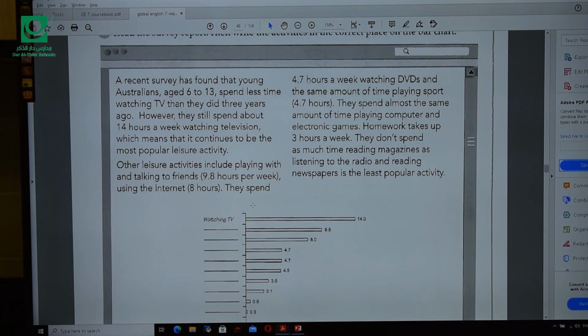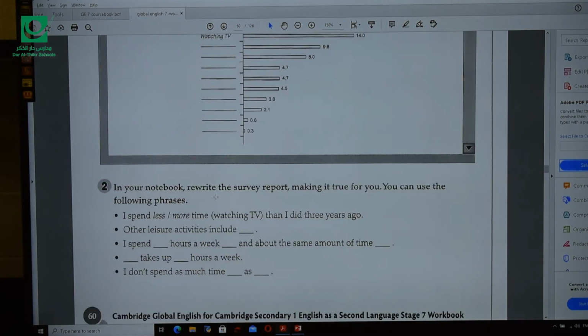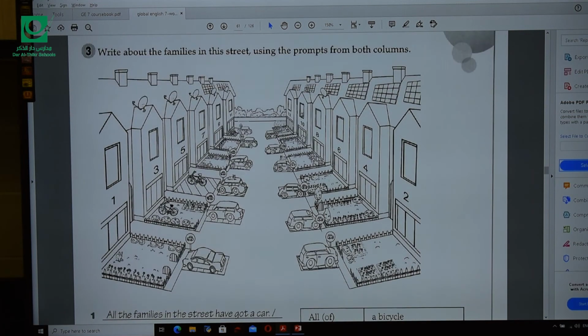So we have here a text which is about the same topic. Most of us use the internet. So I need you to read the survey report here, then write the activities in the correct places on the bar chart here. So write less or write most or all, or it depends on the survey. Now move to page 61 and let's have a look here on this picture. Write about the families in this street using the prompts here from both columns.